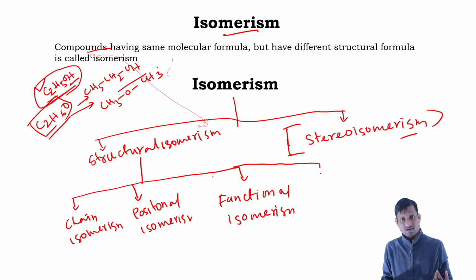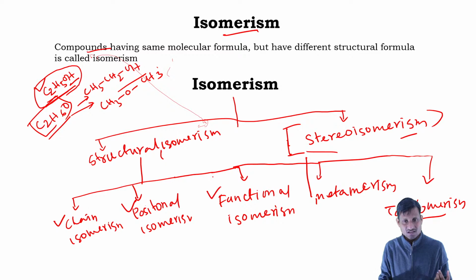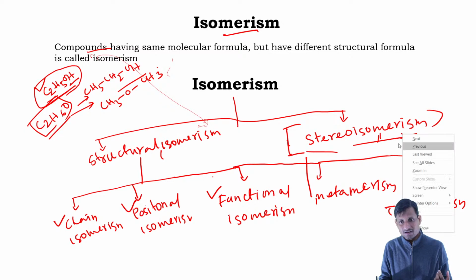Then there is also metamerism and tautomerism. So structural isomerism could be classified into five different parts, but these are not in our syllabus. We'll discuss chain isomerism, positional isomerism, and functional isomerism. Stereoisomerism can be divided into two categories, just for your information.